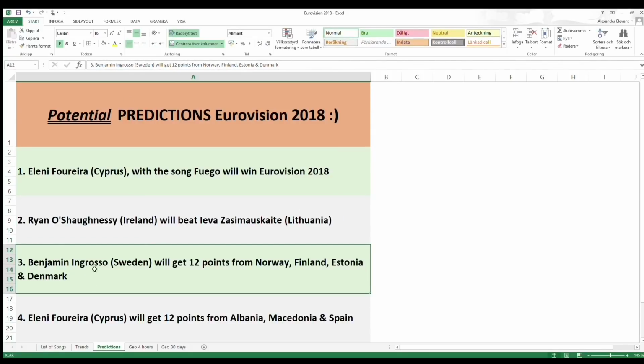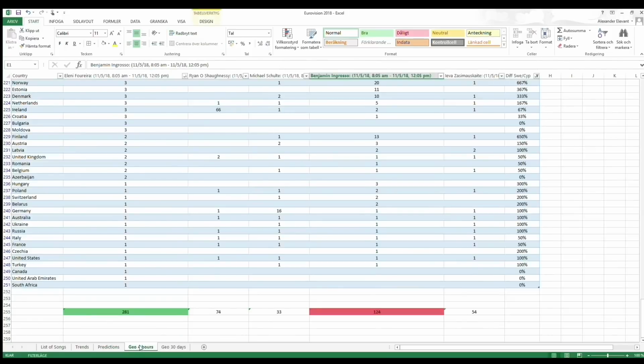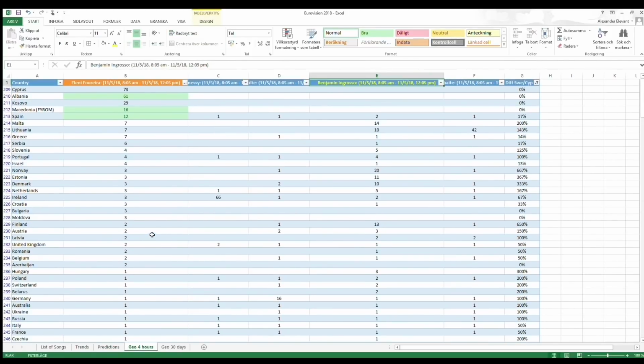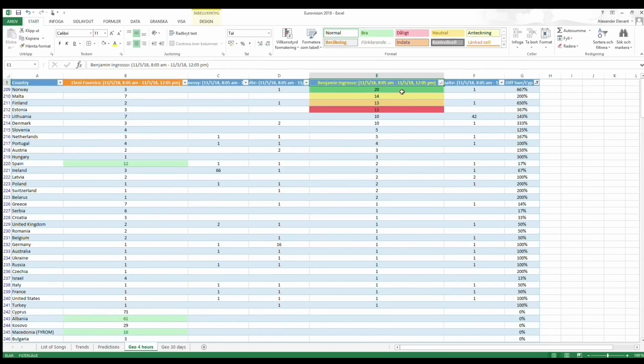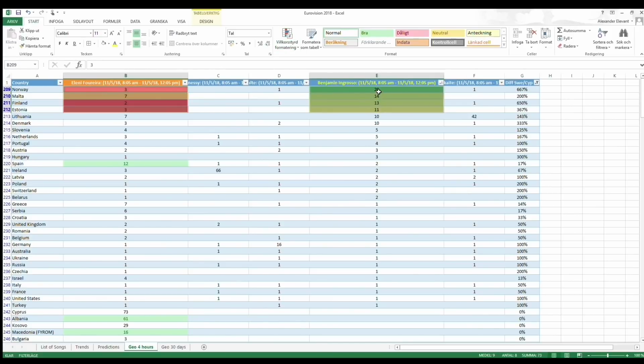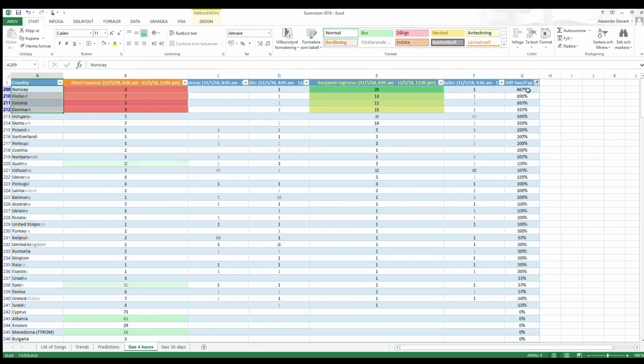And the third prediction here is that Benjamin Ingrosso from Sweden will get 12 points from a couple of countries here. And then I'm using a file with the last 4 hours of data. If I sort that one descending on the index based on Benjamin, and then change the format here, so you can see it in comparison to Cyprus, these 4 countries seem to be searching a lot on Ingrosso in comparison with the Cyprus candidate. And then you can also sort it on the percentage difference here, but it will be the same result.